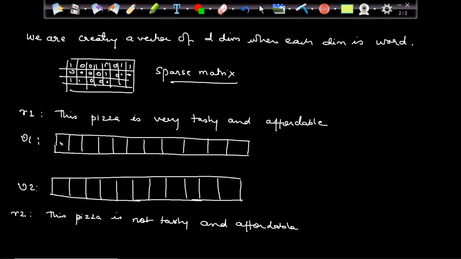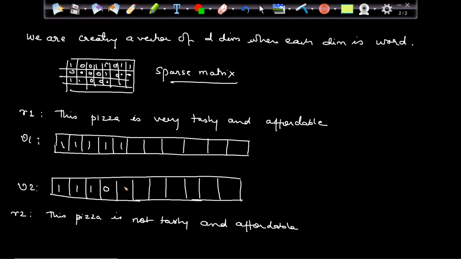Now the first word, this, is present here and present here also. Pizza is present here also, is is present here also. Very is present here, but very is not present here.